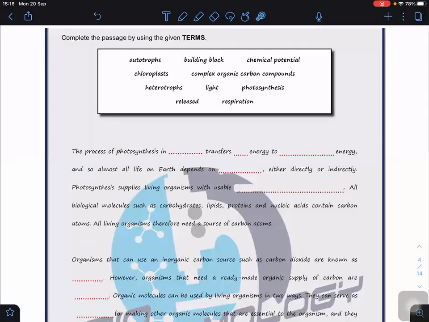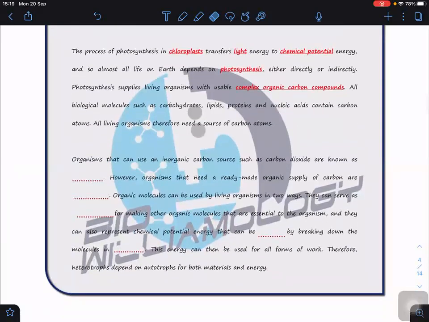So the process of photosynthesis in the chloroplast transfers what kind of energy to which kind of energy? It transfers light energy to chemical potential energy. Almost all life on earth depends on photosynthesis, either directly or indirectly. For plants, directly; for consumers, indirectly. Photosynthesis supplies living organisms with usable complex organic carbon compounds. All biological molecules such as carbohydrates, lipids, proteins, and nucleic acids contain carbon atoms, so all living organisms need a source of carbon atoms.